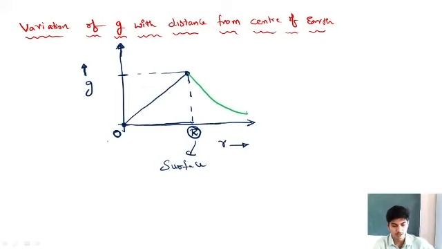Look, from the center of the earth to the surface of the earth, acceleration due to gravity went on increasing and became maximum, that is 9.8 meter per second square on the surface of the earth. If we move away from the surface of the earth, acceleration due to gravity goes on decreasing. This is the variation of acceleration due to gravity with height and depth. So at this point of time, it should be very clear.